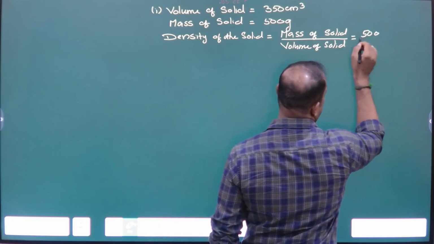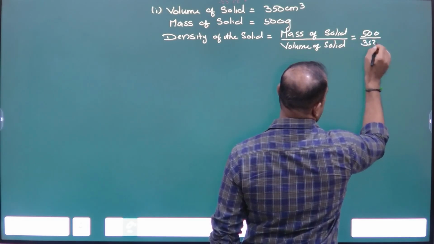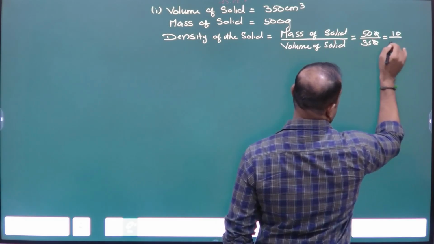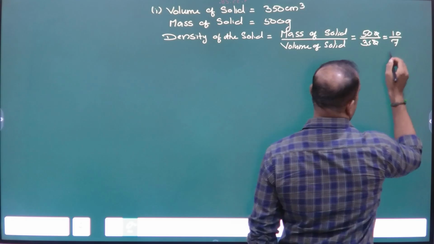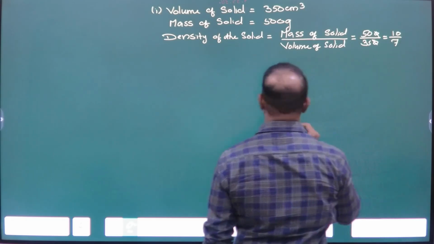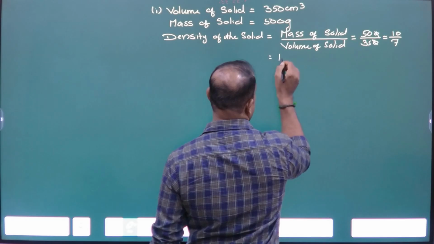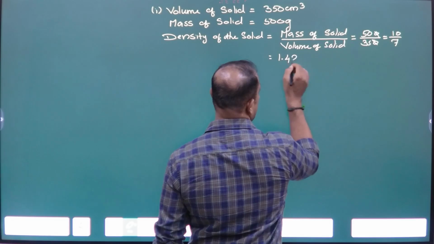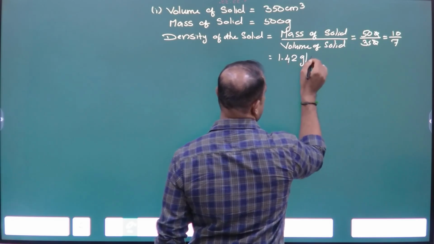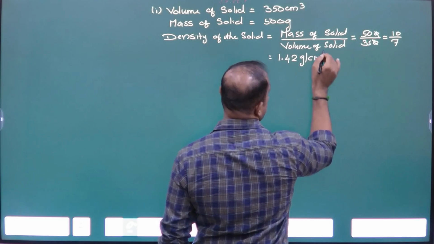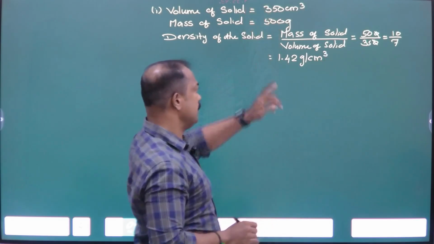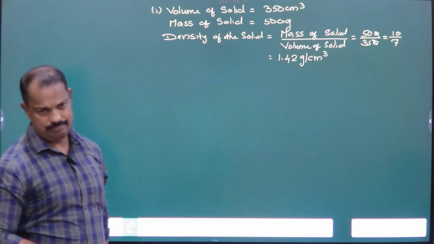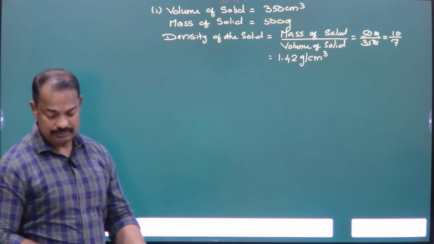500 divided by 350. Cancel: 5, 10, 7. That is equal to 10 divided by 7, which is equal to 1.42 gram per centimeter cube. Next, you have to find the second part.